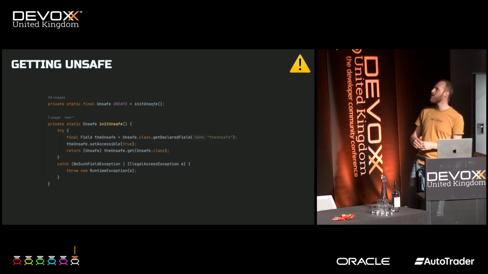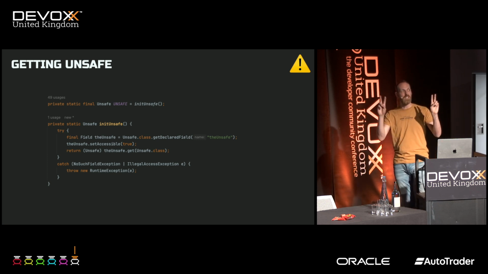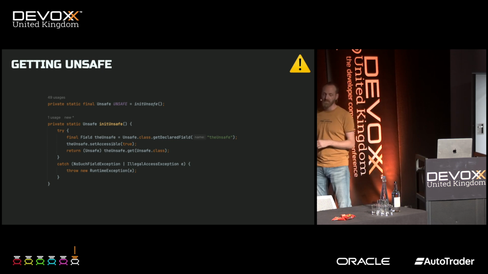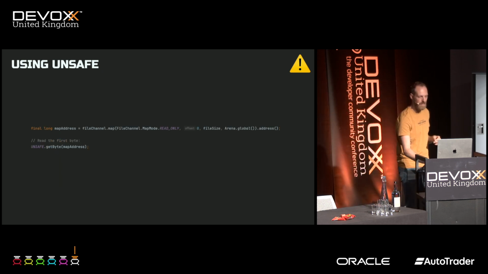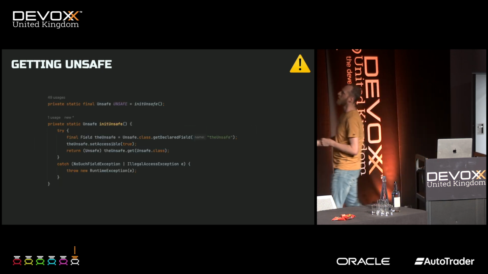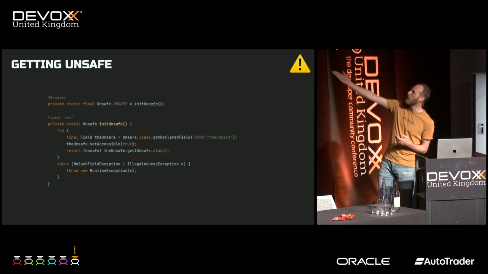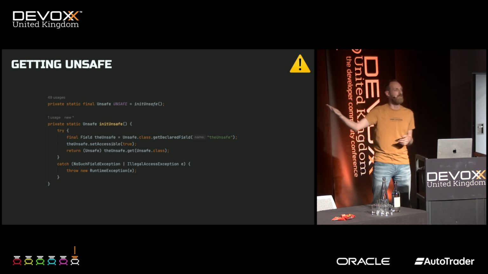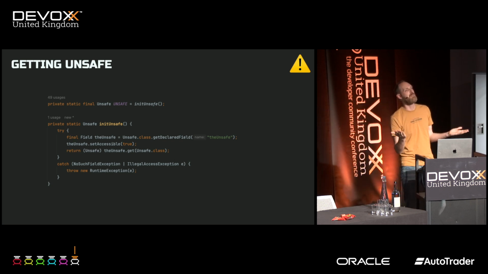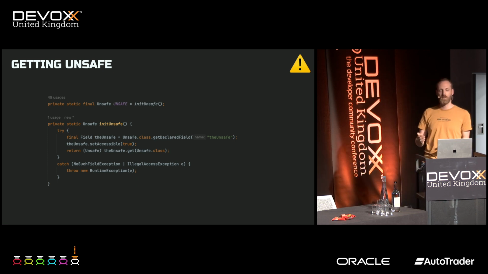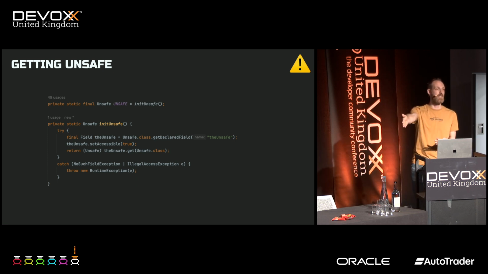How do you use unsafe? Well, you need to get the unsafe. How do you do that? Is there a line? No, there's not. You load the unsafe class, you get the unsafe, which is a field. You set it to accessible true. Now we can access it. And then we load it into a private static final field. And now we have our unsafe. And using this unsafe, we can say, I want to go to this memory address, and I want to read this value, etc.